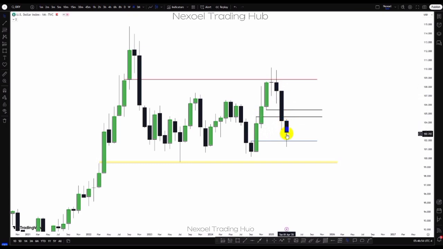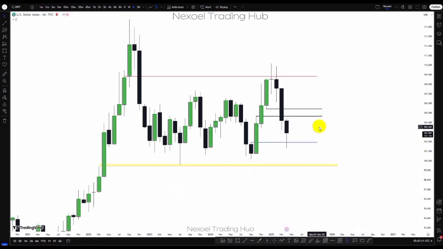Now being the month of April, this is the month of April candle, and we can see the rejection to the upside. So clearly what I'm anticipating to see is the possibility of price giving us bullish movement to mitigate the monthly inversion fair value gap, and then we have our bearish continuation to the downside because price currently is reacting at this bullish order block from the monthly time frame.